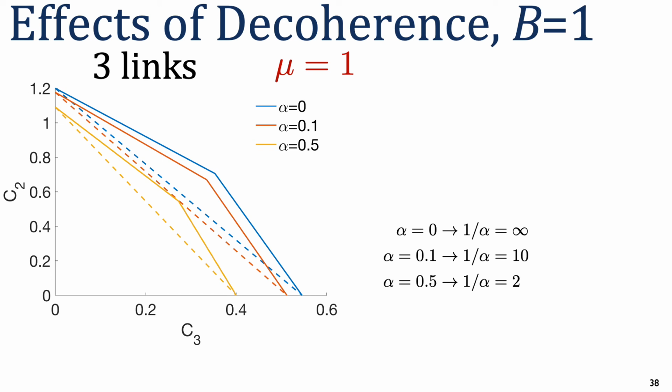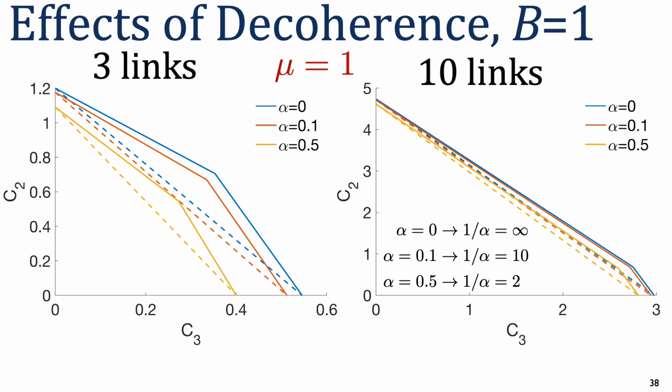When quantum state decoherence is non-negligible, we observe that the capacity region shrinks. This is a system with 3 links where each link is generating entanglement at a success rate of 1, for example, mega-EBIT per second. A decoherence rate of alpha equal to 0 corresponds to an infinite quantum memory coherence time, and so on. We also observe that the effects of decoherence diminish as the number of links increases. Further, when alpha is an order of magnitude smaller than mu, decoherence doesn't have a significant effect on capacity, and the results are qualitatively similar for buffer size 2 systems.